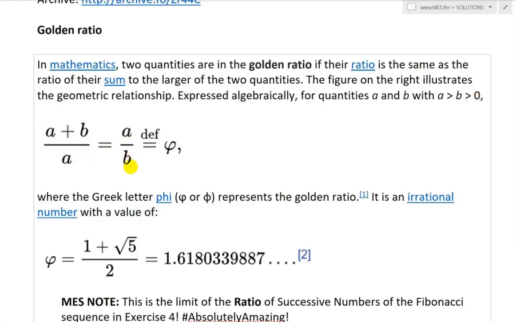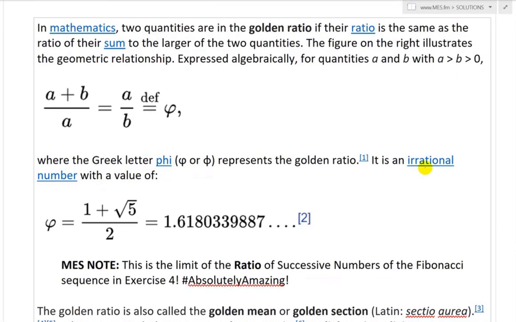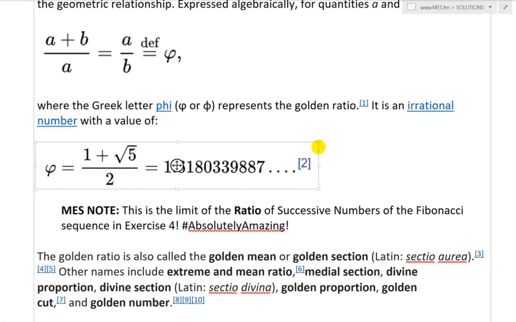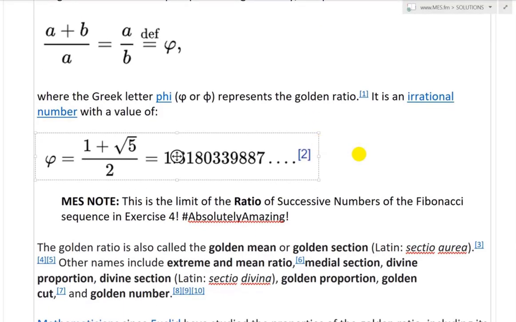If it equals a over b, then this is by definition phi. This is phi, or the golden ratio, where the Greek letter phi, written like this, lowercase phi, represents the golden ratio. It is an irrational number with a value of, and this is exactly the one I calculated in exercise 5, so (1 plus square root 5) divided by 2 equals 1.61803398887.